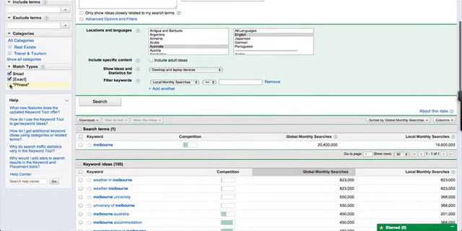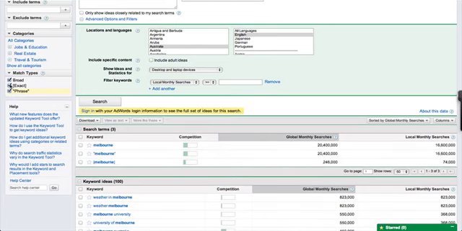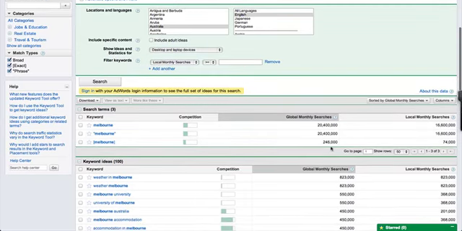So if we check both of those boxes to begin with, we'll then see how the results vary. When we look at Melbourne as a broad phrase and Melbourne as an exact, because we've only used two words, for example, it brings back pretty much the same results. However, when we go to Melbourne specifically, we can see the results are significantly different. In terms of all searches including Melbourne, there's 20 million odd, whereas those with just Melbourne, nothing else, is less than 250,000. And whilst that's quite sizable, you can see there's a difference in the competition, a difference in the search volume, and certainly a much greater difference in the local searches. There's only 74,000 a month.